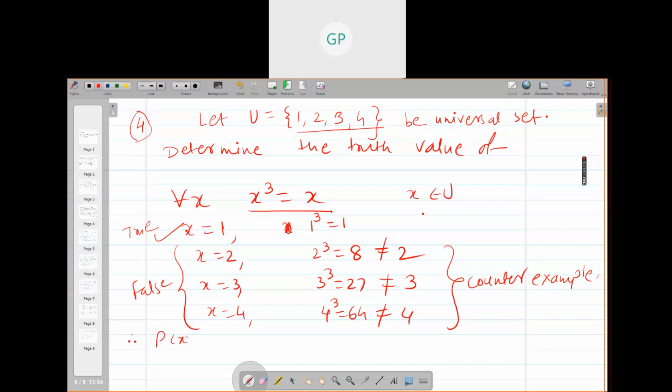Therefore P(x) is not true for all x belonging to U, and therefore for all x, x cube equal to x is false. Is that okay? Does it make sense?